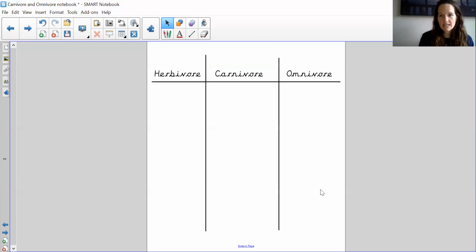So for our activity, what I would like you to do is get a piece of paper and a pencil. You can pause the video if you need, and set up your paper so you've got 3 columns. You've got herbivore, carnivore, and omnivore. And once you've set that up, then you continue on with the video. And I'm going to show you a variety of animals. And what I would like you to do is read what each animal eats and put it into the right group. So once you've got that set up, then you can continue on.